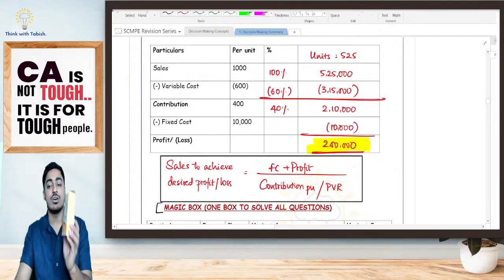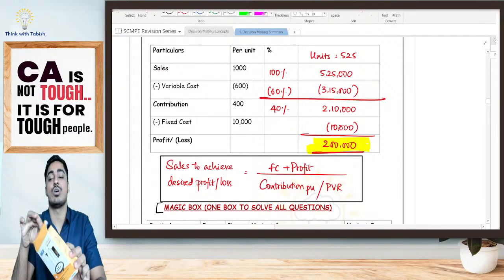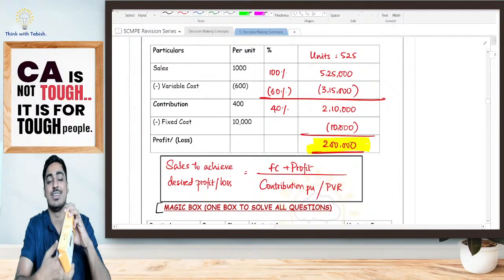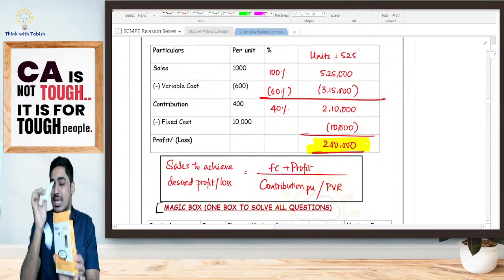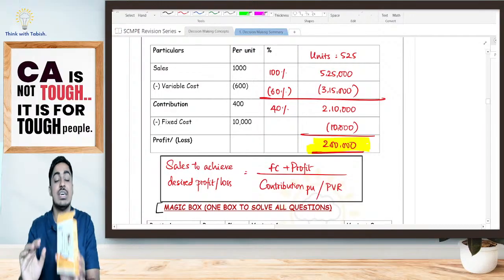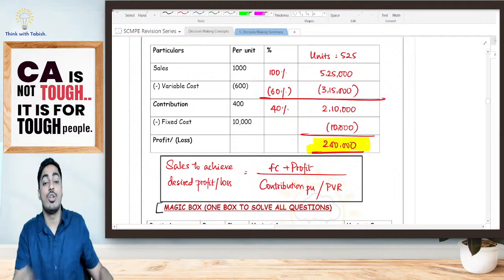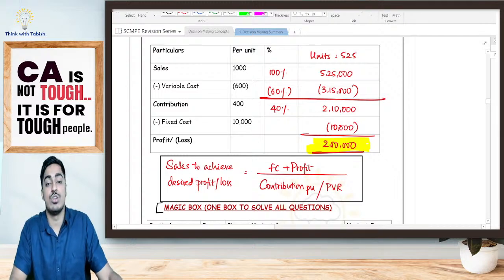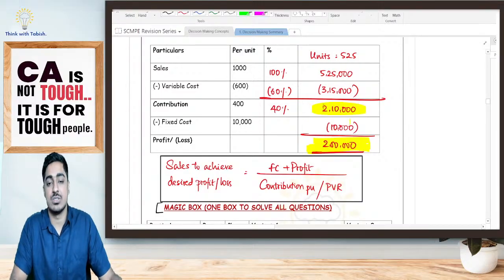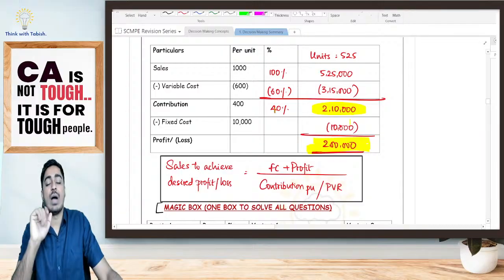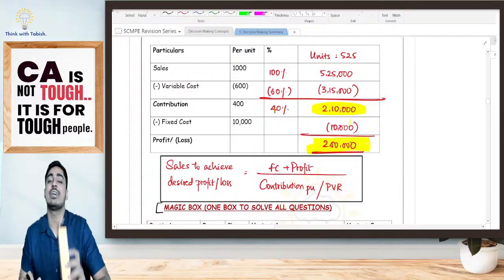If I get a contribution of 2 lakh 10,000 rupees, I will pay the 10,000 rupees fixed cost. I've got 2 lakh 10,000, I've paid 10,000 fixed cost, and still I will have 2 lakh rupees profit. So how much contribution do I want? I want a contribution of 2 lakh 10,000 rupees. How did I get that? It is my profit plus my fixed cost. That gave me my contribution.